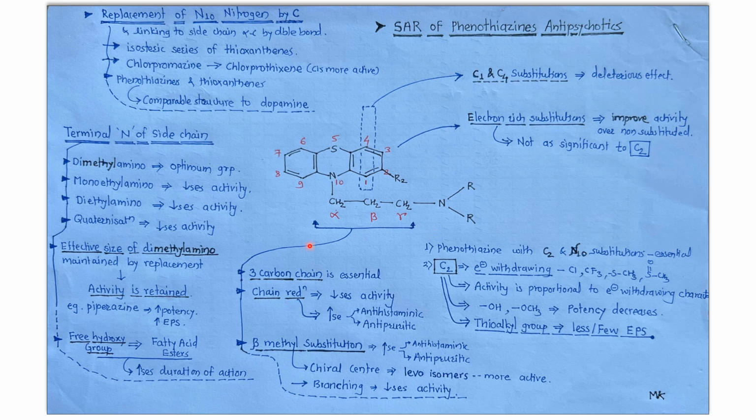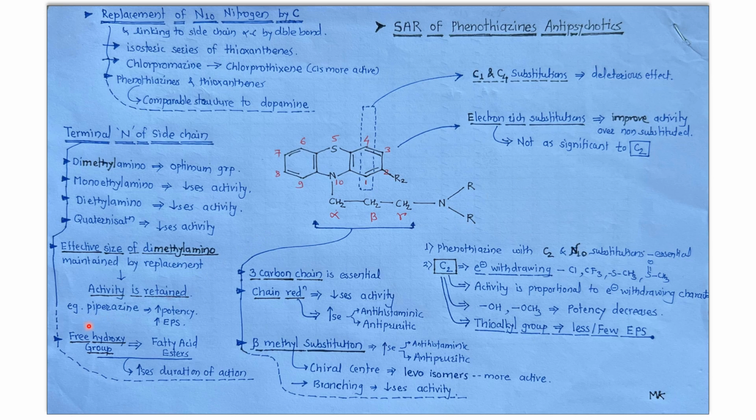Now, the effective size of this dimethylamino group is maintained, and that is essential for the activity, because if we increase the size of the alkyl group on the nitrogen, this will cause a decrease in activity. Suppose we fuse it with another heterocyclic nucleus, so that a CH2 group is there and CH2 is there, and we convert it into the piperazine moiety.